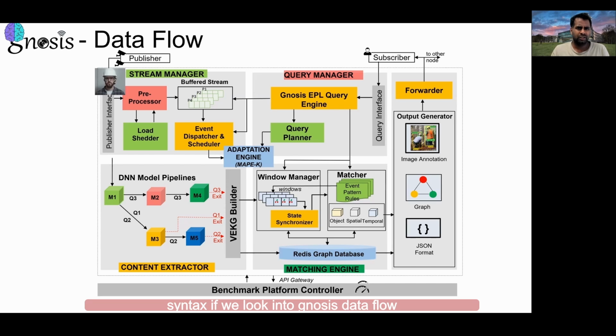If we look into the GNOSIS data flow, initially the video stream is processed by the Stream Manager, and then different metadata is extracted from complex DNN model pipelines in terms of object detections and their attributes and characteristics, which are later encoded into a video event knowledge graph. This knowledge graph and its relationships are later updated in the matching engine, and when it gets matched with the query, a notification is generated, which is sent to the subscriber.